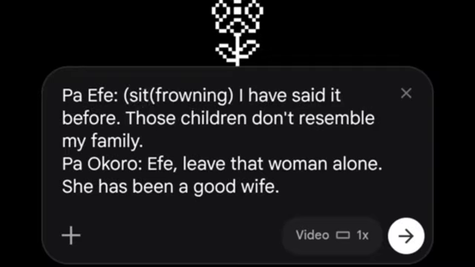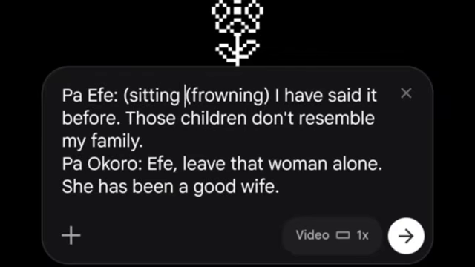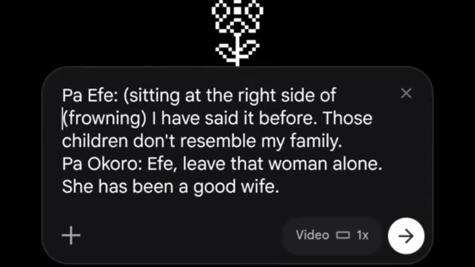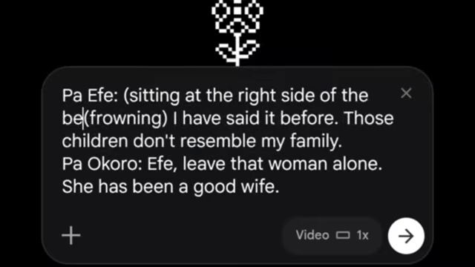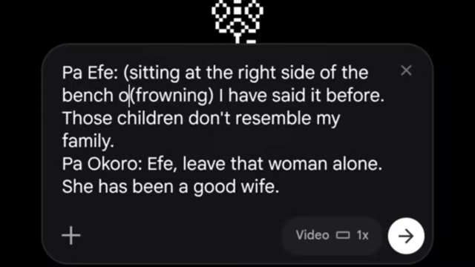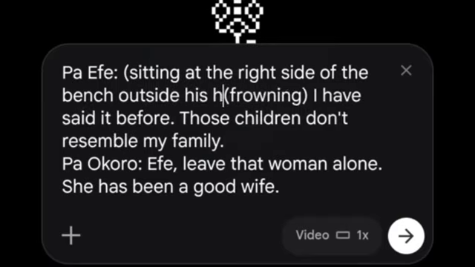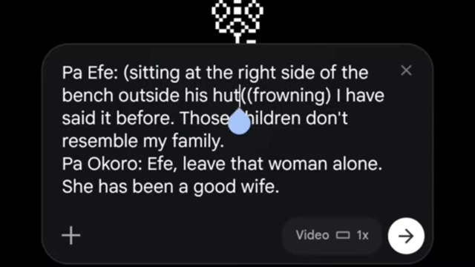sitting, and what I'm doing now, at the right side of the chair, bench, outside. Okay, let me see. Moving on.